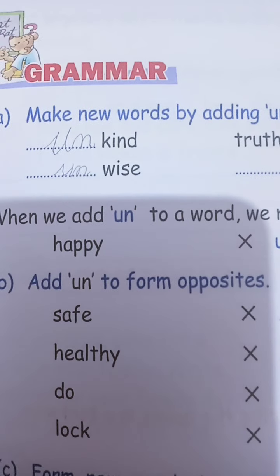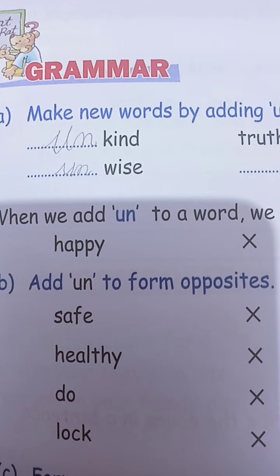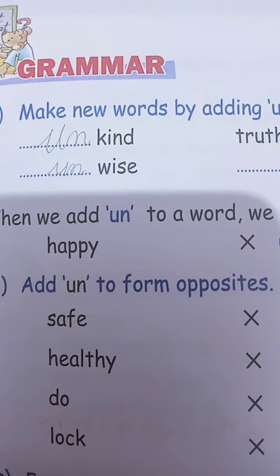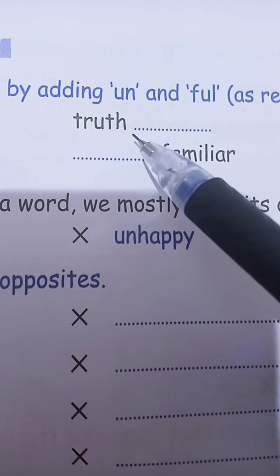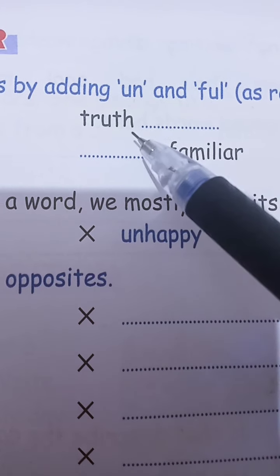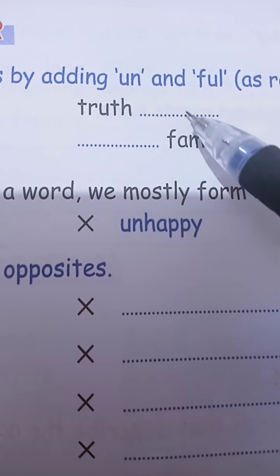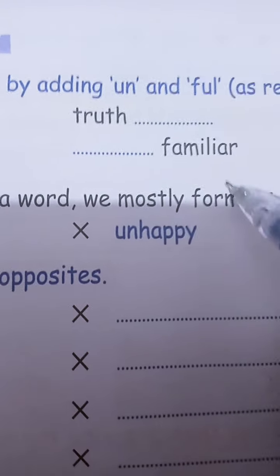Other words also we can use, but some kinds of words we can use the opposite words by using un and full. Again here, truth. But here we cannot use un truth. Can we? No. So we can use here full. So truthful. So we made a new word here.